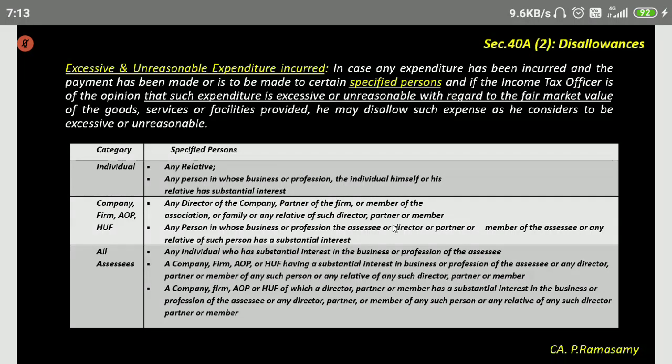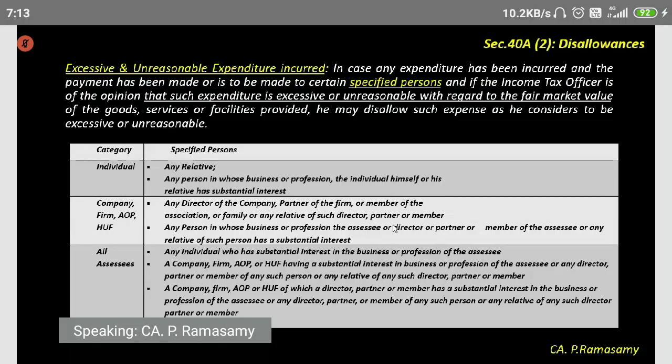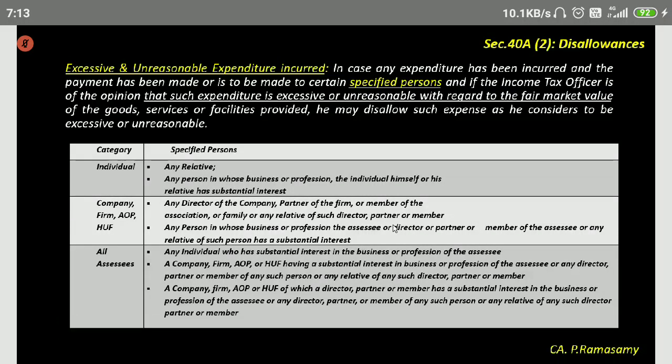Now, what happens is I enter into an AMC with another firm wherein I am going to pay 3,000 rupees per computer. 3,000 into 10, 30,000 rupees is the amount that I pay as AMC. Generally, in the market, the rate is only 1,500, but I am paying 3,000 per computer. So, in my P&L account, I am going to debit 30,000. Agreed?